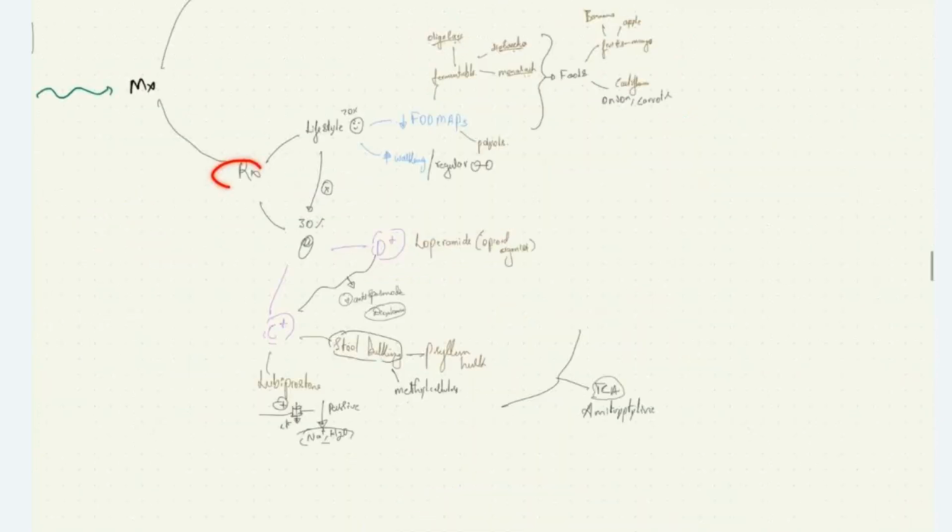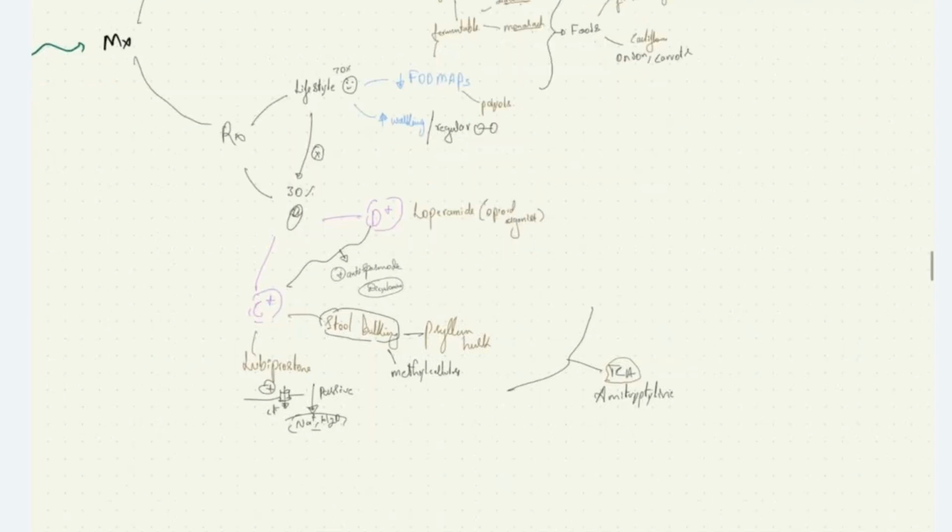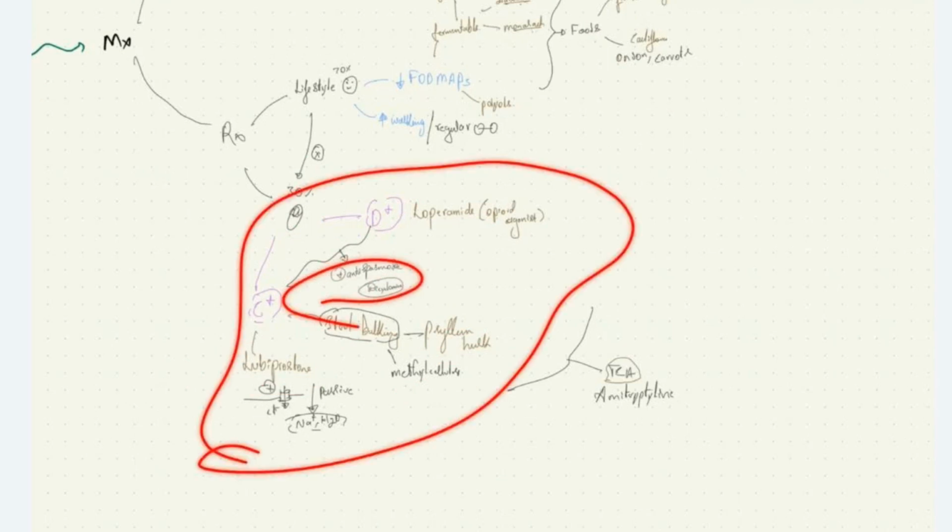The treatment, we saw 70% of the patients benefit by lifestyle modification, like reducing the intake of FODMAP items and increasing walking or regular exercise. In the remaining 30% of patients with diarrhea, we give loperamide. With constipation predominant, we give stool bulking agents like psyllium husk, methylcellulose, or lubiprostone. The patient having associated abdominal pain, we'll give antispasmodic drugs like dicyclomine. If the patient is resistant to these drug therapy, we can give tricyclic antidepressants like amitriptyline.